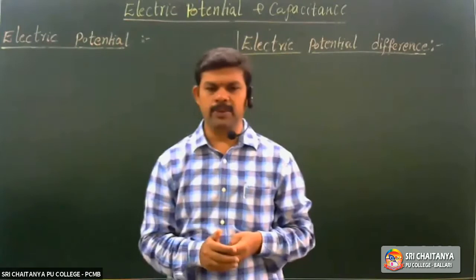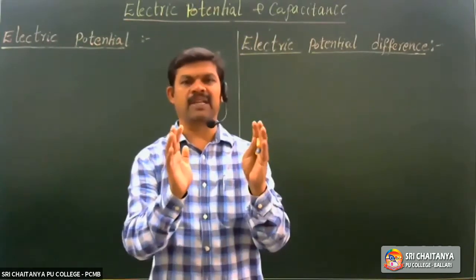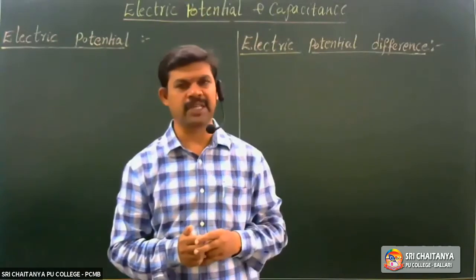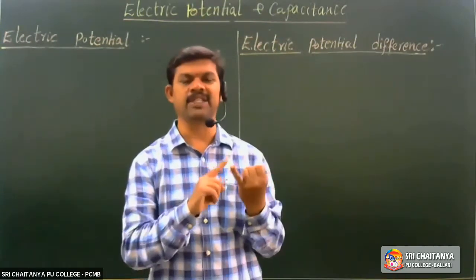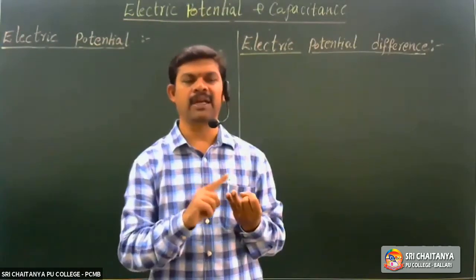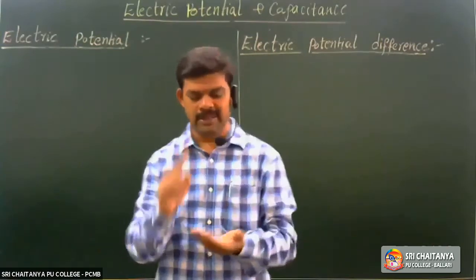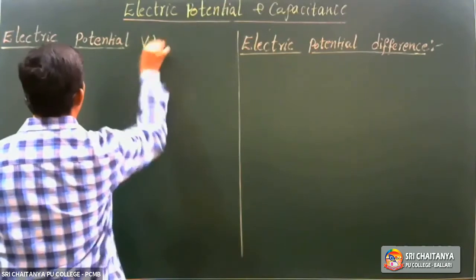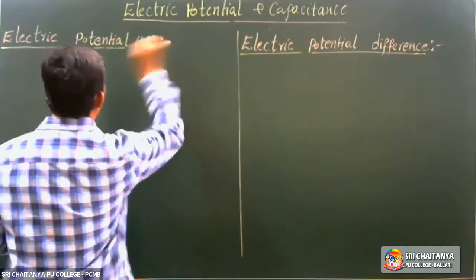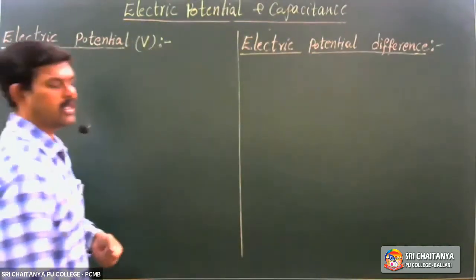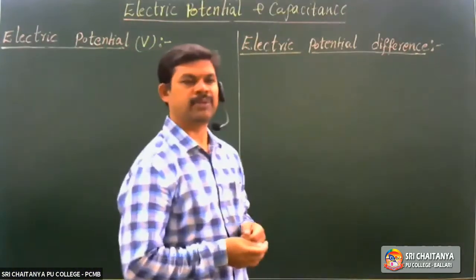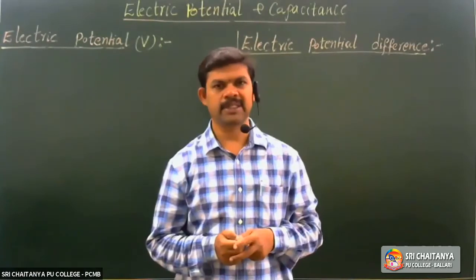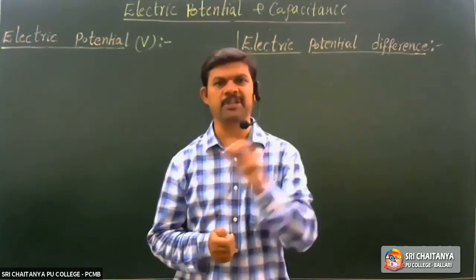See, to tell something about an electric field, these are the two major physical quantities: intensity of electric field E and electric potential. Generally, we represent it with V. This is also one physical quantity which gives information regarding the electric field, right? So what is that electric potential?